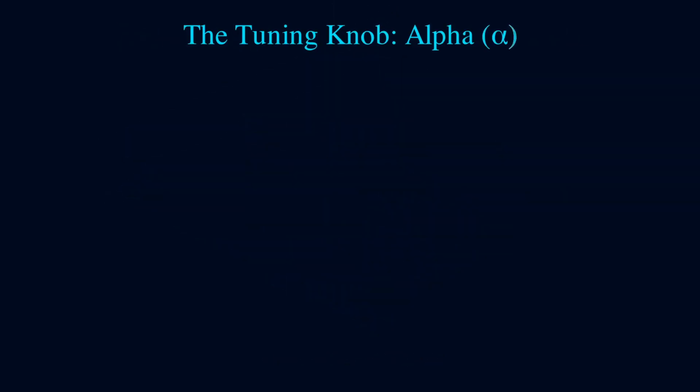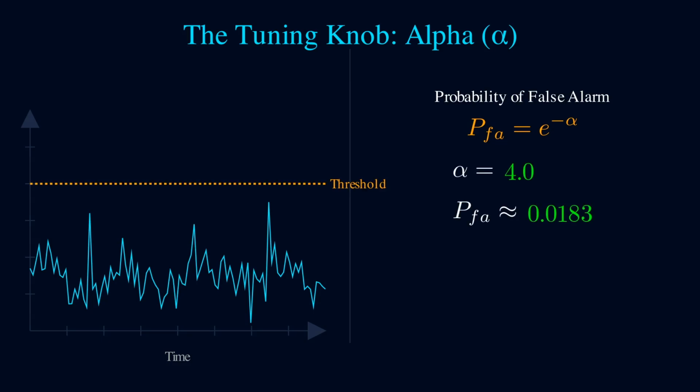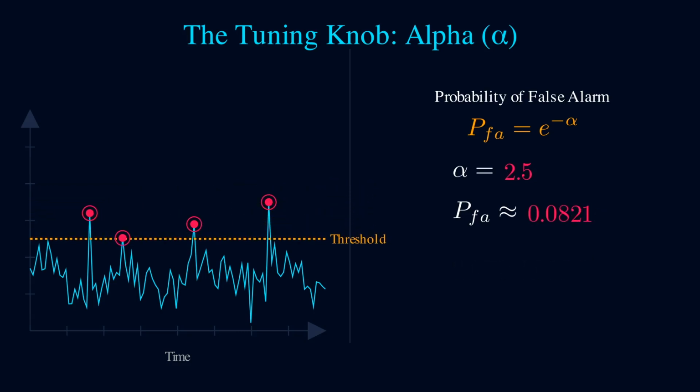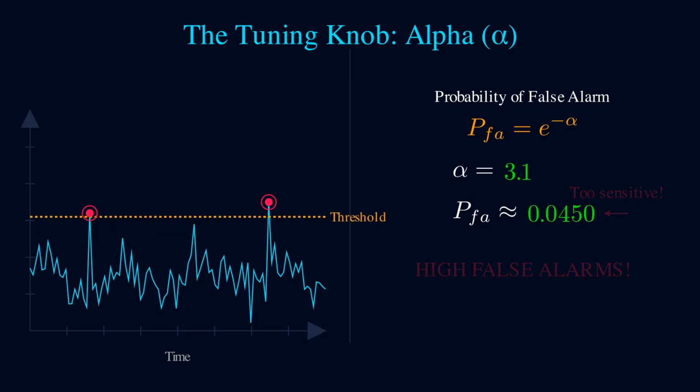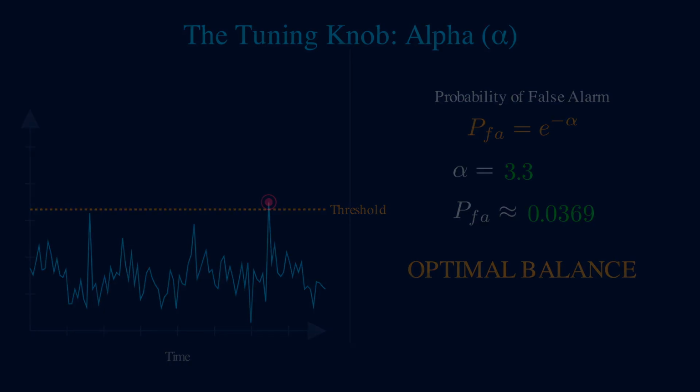The alpha parameter is your tuning knob for system performance. The relationship is exponential, probability of false alarm equals e to the negative alpha. Watch what happens as we adjust alpha. At high values like 10, we get very few false alarms, the threshold is high and conservative. But lower alpha to 2.5, and suddenly we're triggering on noise spikes constantly. The sweet spot? Usually between 3 and 4, balancing detection sensitivity against false alarm control. This is the fundamental trade-off in radar detection.